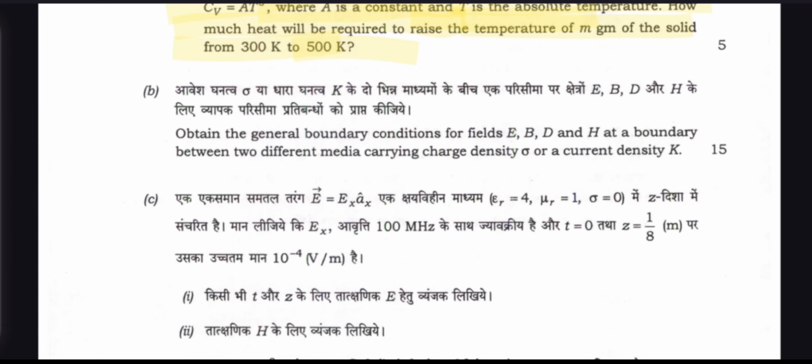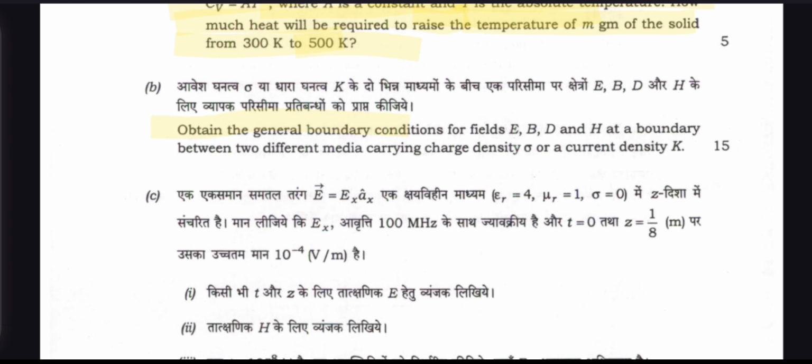In question number B, obtain the general boundary conditions for the fields E, B, D and H at a boundary between two different media carrying charge density sigma or a current density K.